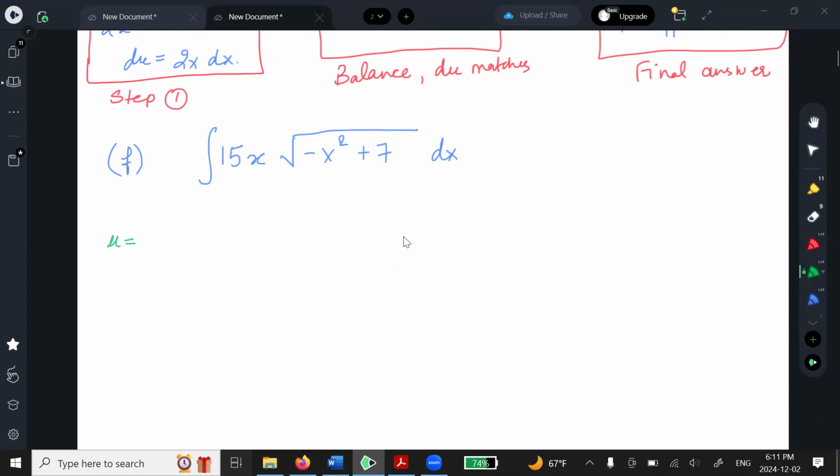Yes. U is negative x squared plus 7. Exactly. Do you agree with Tim? Everybody agrees? That's your u, the inside function. And there is another hint. Because if you differentiate your u, the answer should be simpler.